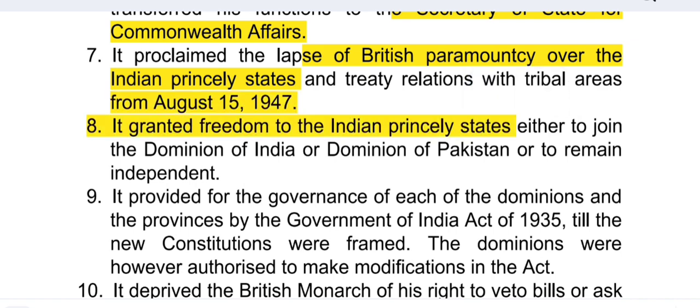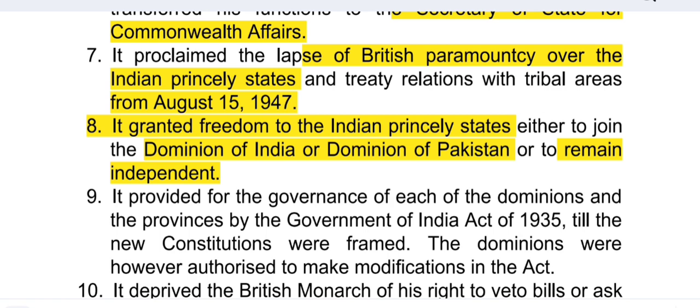And Indian princely state either can join the dominion of India or dominion of Pakistan or remain independent. Okay. So this act grant freedom to Indian princely state. And Indian princely state have power to join either in dominion of India or dominion of Pakistan, or they can